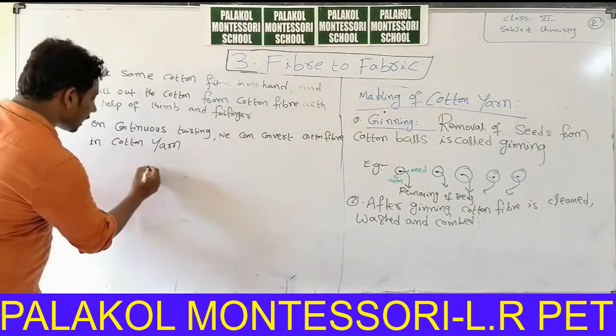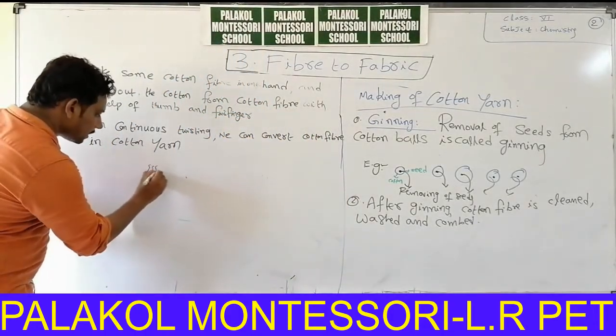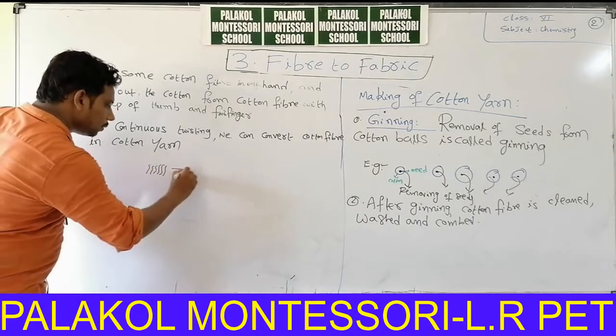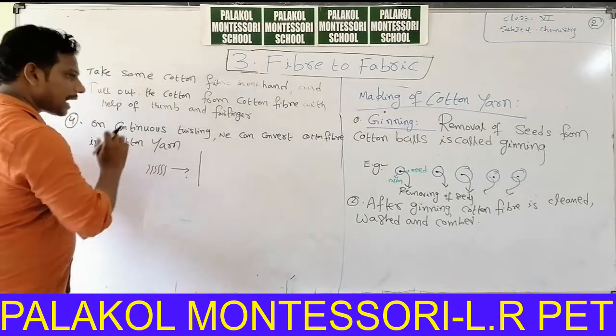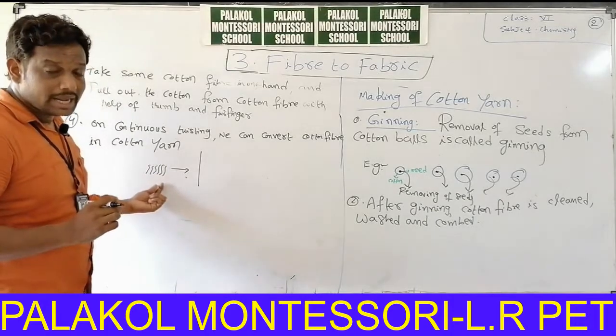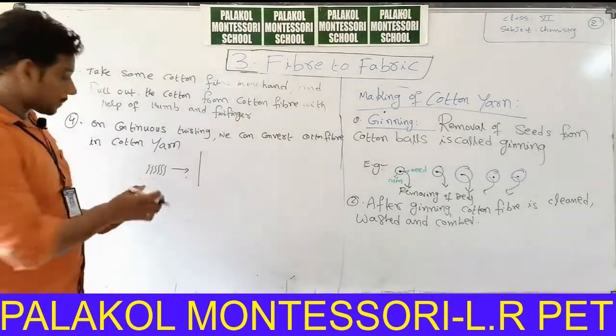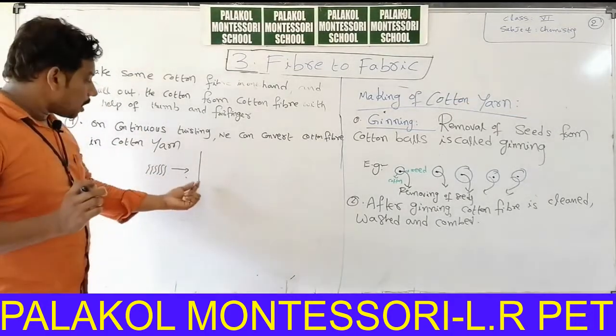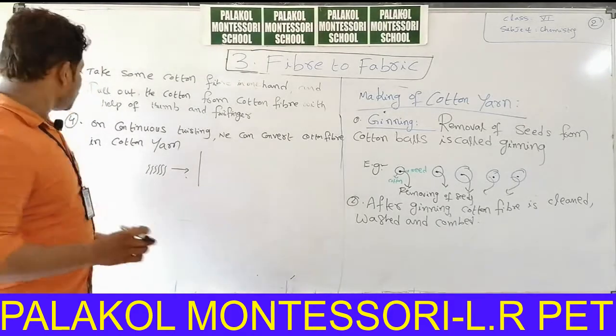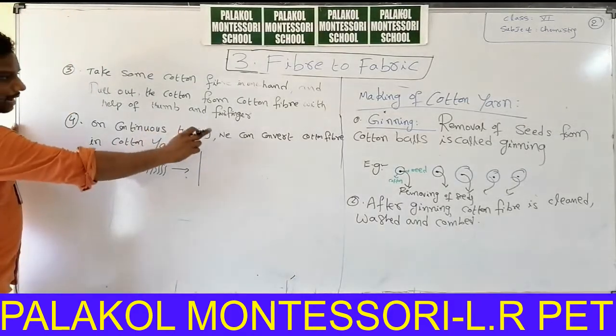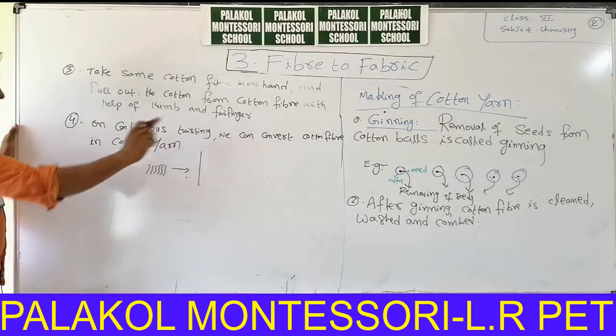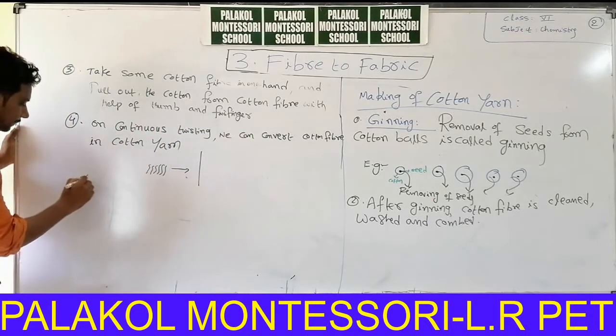That means on continuous twisting of these small fabrics, we can convert these thin threads into long thread like yarn. So on continuous twisting, we can convert cotton fiber into cotton yarn.